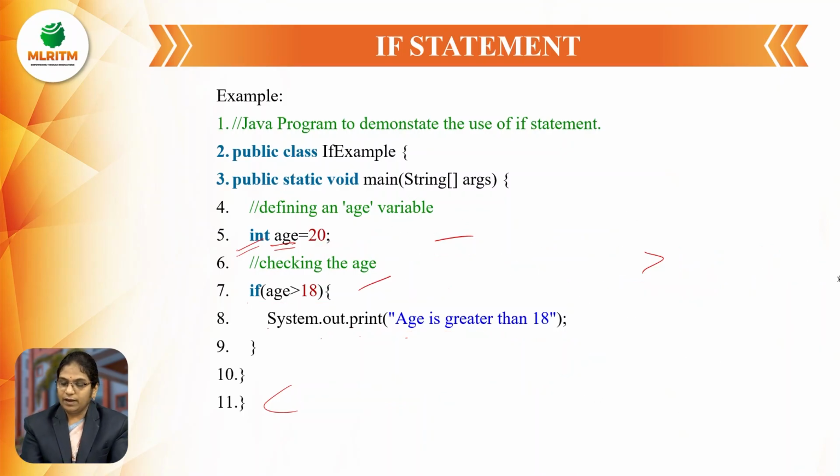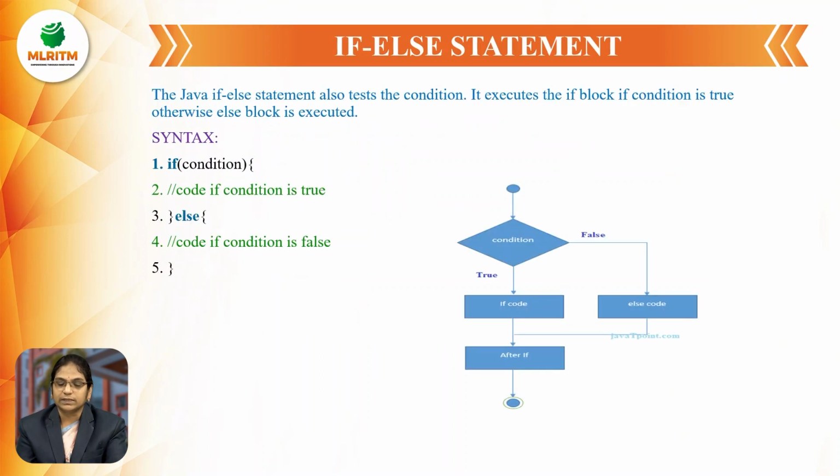In the if statement, we do not have any alternate statement. We are just checking the condition. If it is true, it executes the if block. If it is false, it comes out of the program. That is the simple if. Let us discuss the next type of selection statement, that is the if else statement.